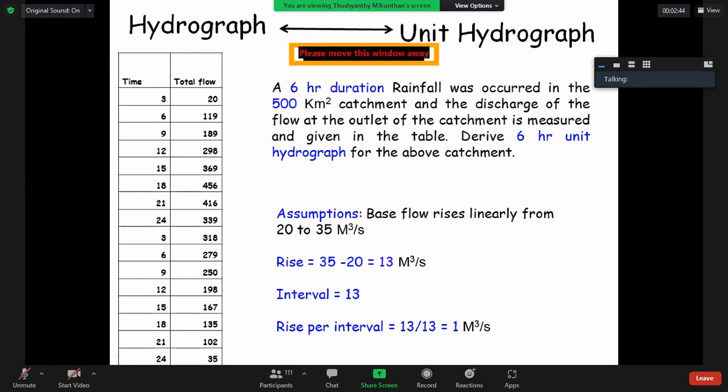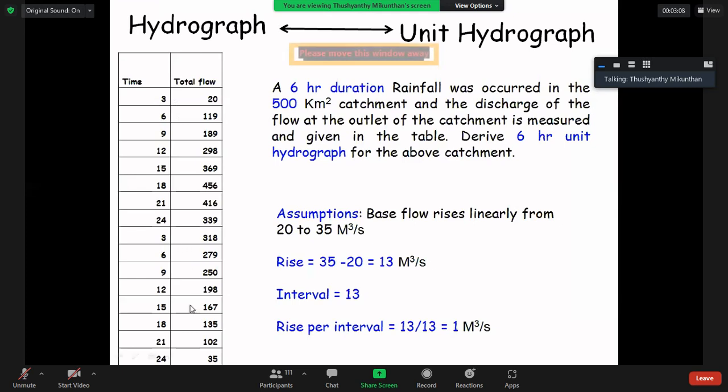The other way around, I will teach you later: the unit hydrograph is given, and you have to derive the flood hydrograph or total flow.